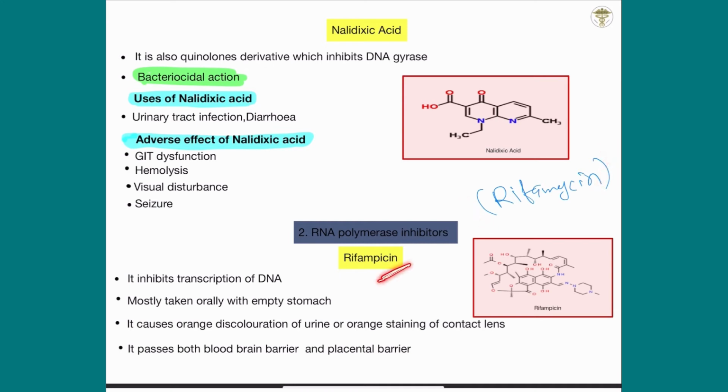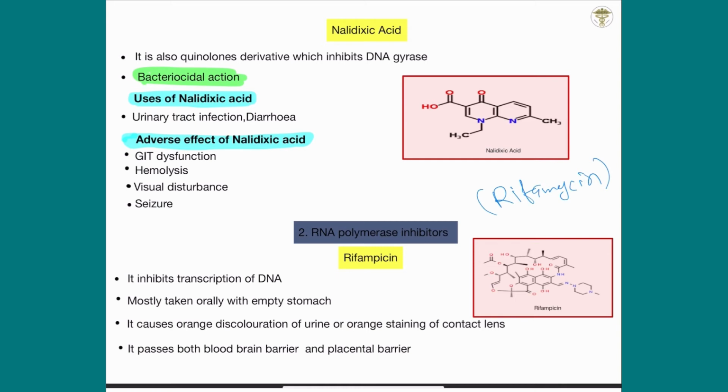So I will start rifampicin. This is an anti-tuberculosis drug. I will discuss it later. I will make a video on anti-tuberculosis drugs. This is a very important topic for NEET PG and also for FMG: rifampicin, isoniazid, ethambutol and pyrazinamide. These are all anti-tuberculosis drugs. So I will discuss it later, but now I will start from rifampicin.